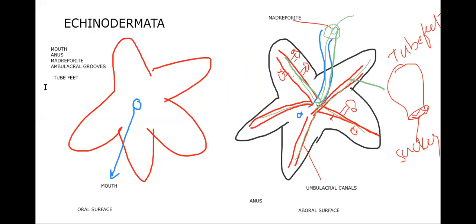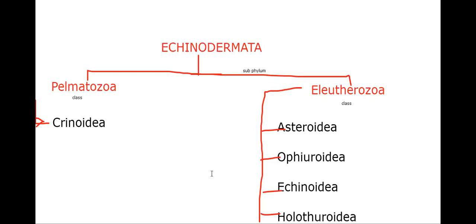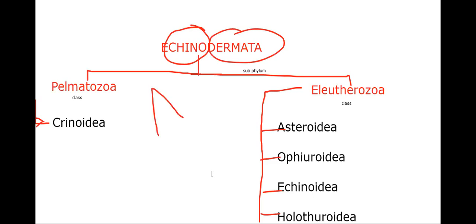Echinodermata, we said, isn't it? What is Echinodermata? Echino means spine, derm means skin. Echinodermata means spiny skin. So echino, spiny; derm, skin. So the spines are said to be the unique characteristic feature here.